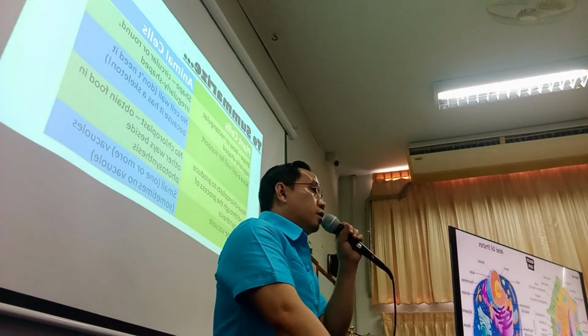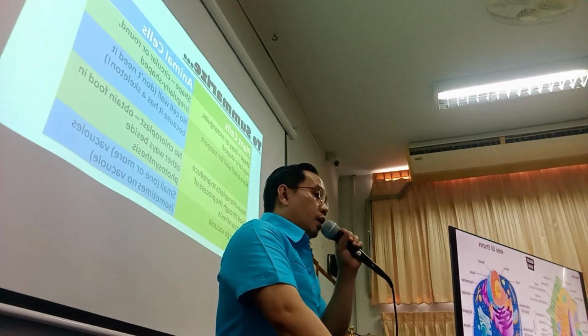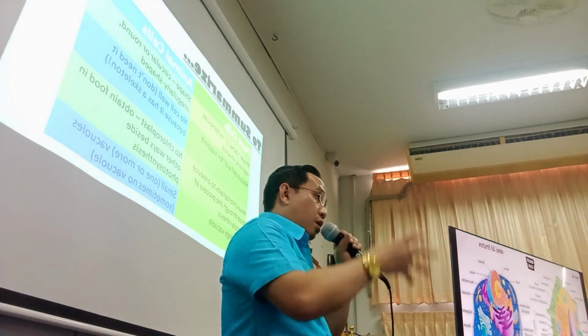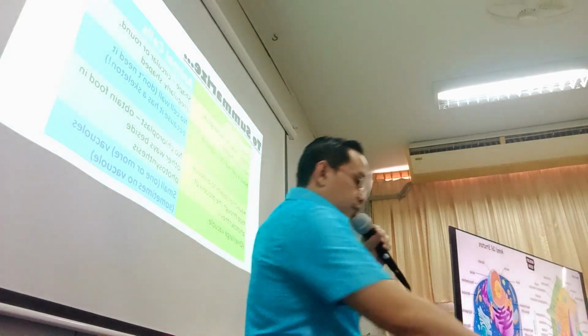Then plant cells have one large vacuole. Animal cells have small vacuoles or sometimes no vacuoles.